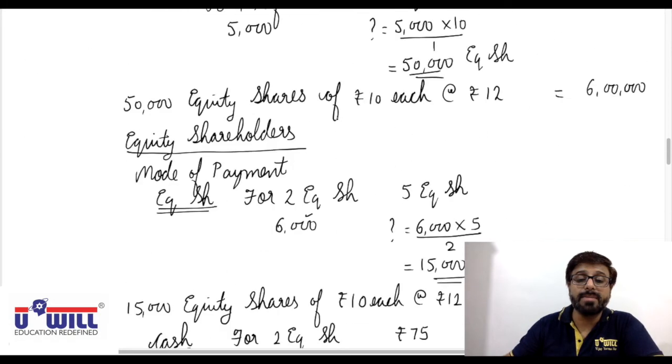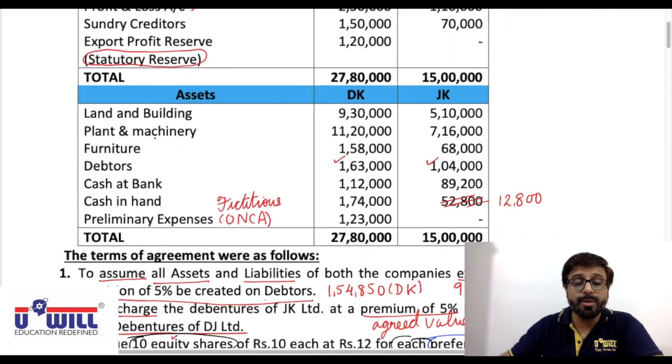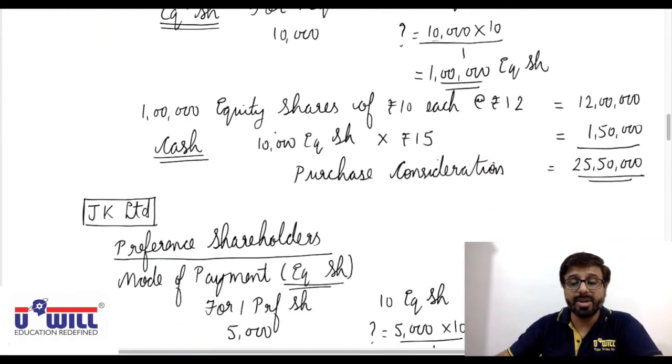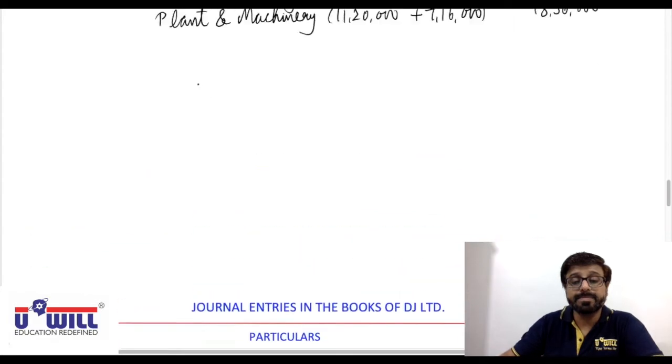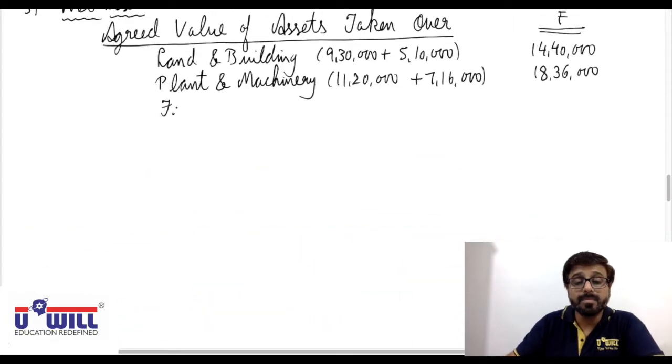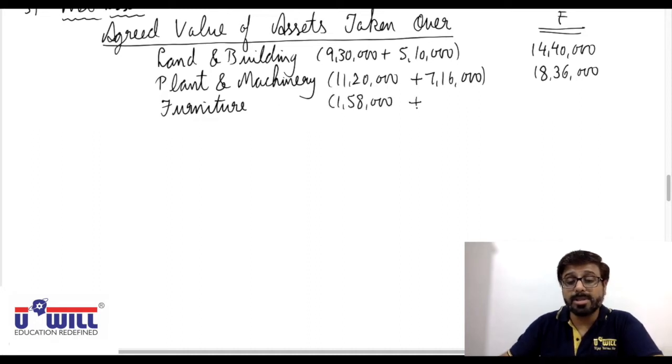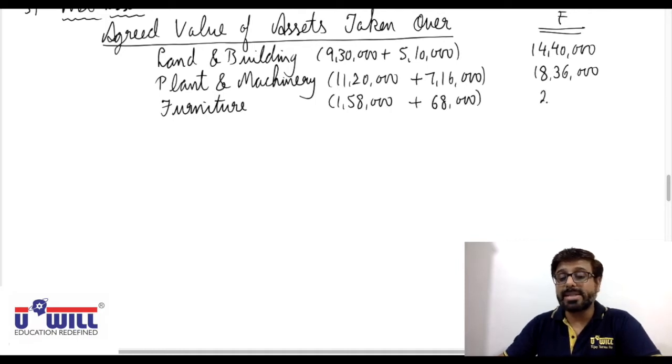Then after plant and machinery, which next asset do we have? Furniture, 1,58,000 plus 68,000, that is 2,26,000.